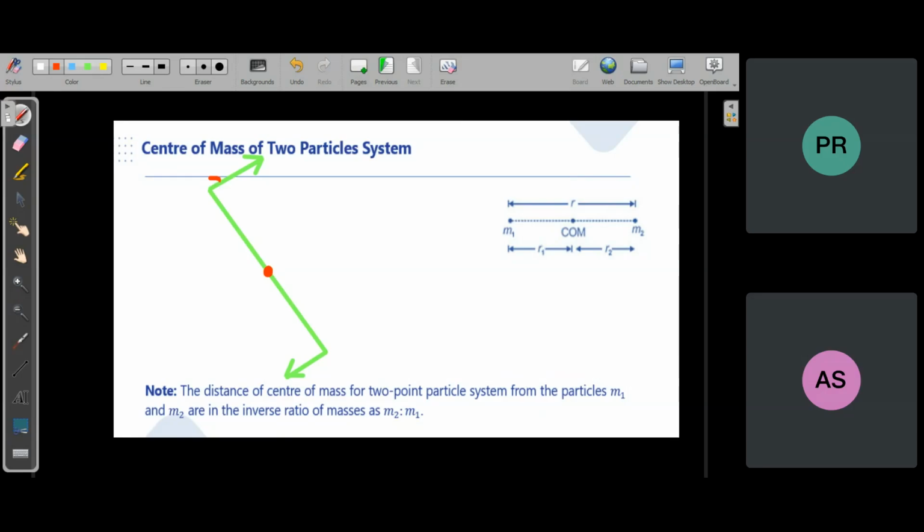But can you say this particle and this particle are exactly identical? Everything is same? No. Yes, they are going in a circle, but can you say this particle and this particle are exactly the same thing? No. This particle is going in a bigger circle, and this particle is going in a smaller one. Are you getting? Yes, sir. Now, a lot of things have changed. That's why we are introducing this.